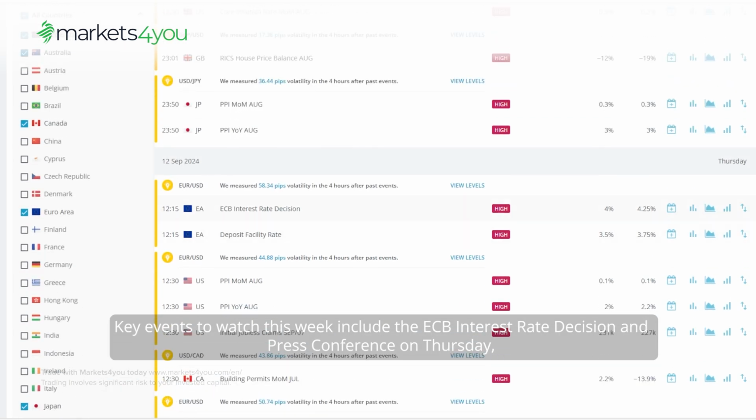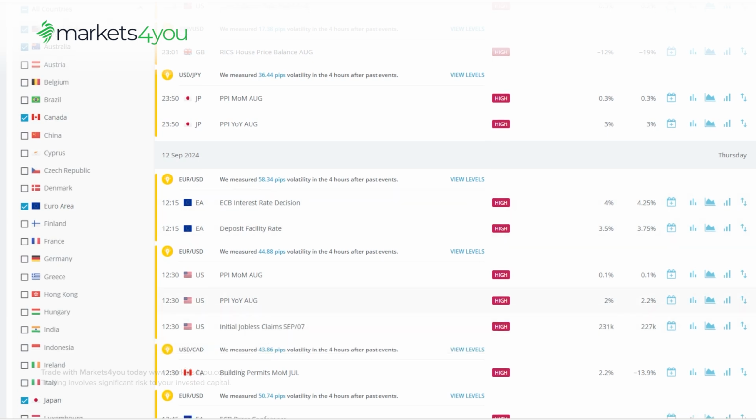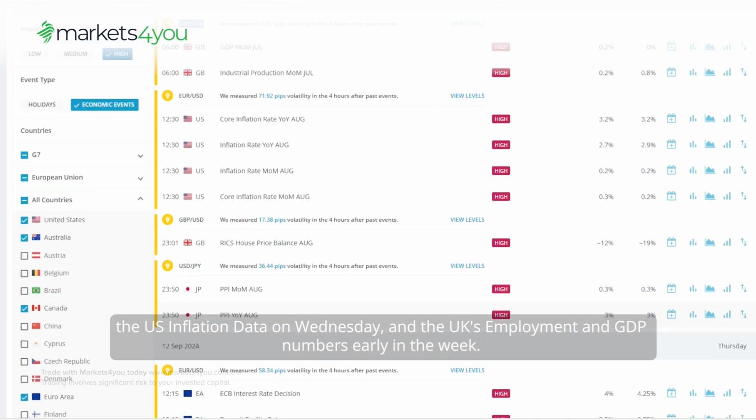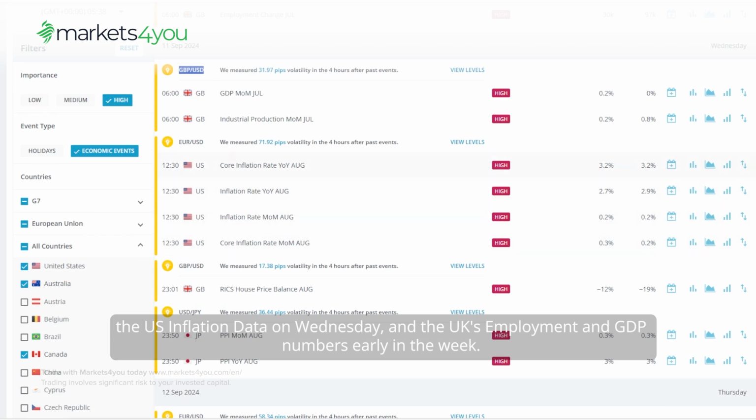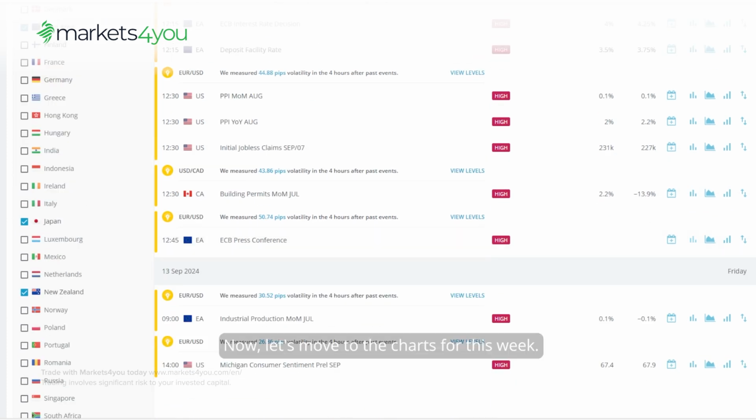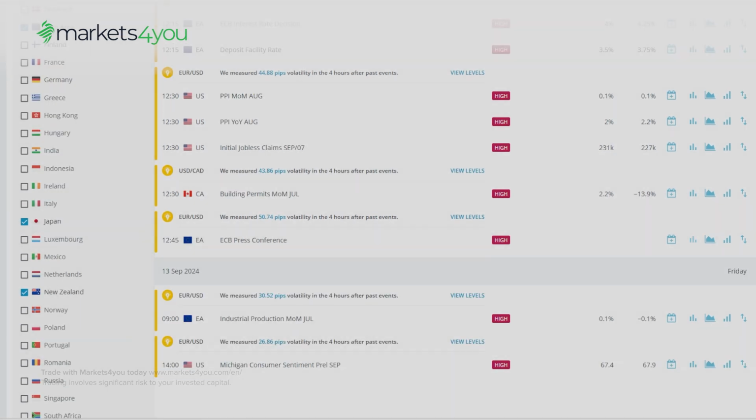Key events to watch this week include the ECB interest rate decision and press conference on Thursday, the US inflation data on Wednesday, and the UK's employment and GDP numbers early in the week. Now, let's move to the charts for this week.